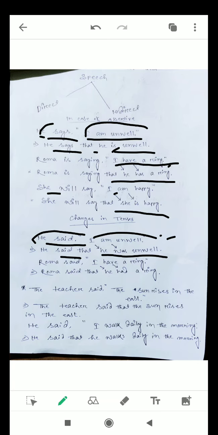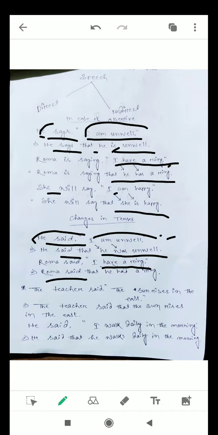If it is present perfect, it becomes past perfect. If it is past indefinite, it becomes past perfect. Remember this part. Roma said, I have a ring. Roma said that she had a ring.